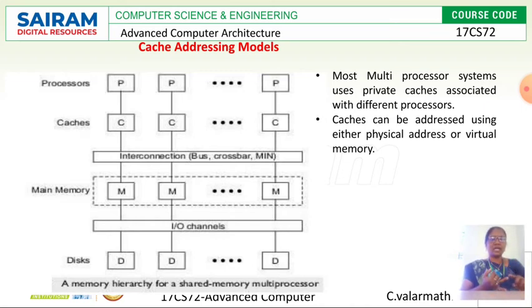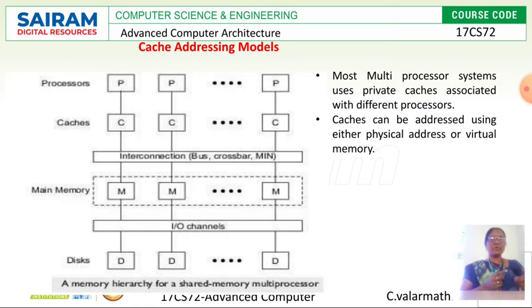Here n processors are connected in the upper layer. To connect these processors with main memory, a dedicated main memory is provided. It is not shared, not common and not a single main memory. For each processor, one local, dedicated memory is attached. But how does it communicate? With the help of caches only.